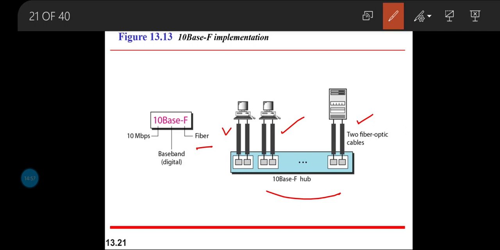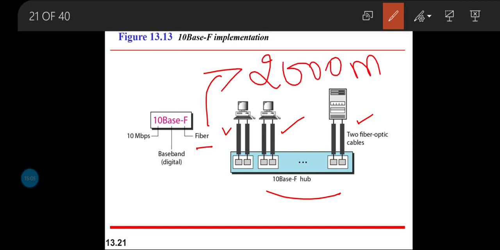And the length of the fiber that would exist here is 2000 meters. We already know that optical cables are quite costly, and so we cannot go beyond 2000 meters. So cost is the drawback that we have in the case of the 10BASE-F implementation.